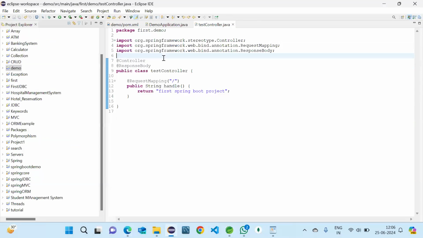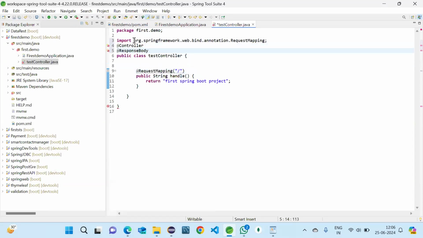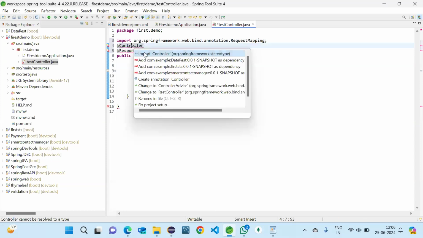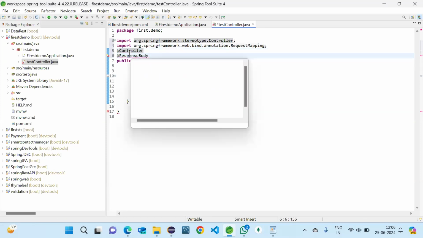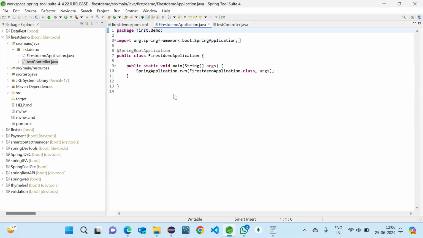Those two I will copy from here. Import them. Yeah, save. So what is the error? One added. Yeah, save. After this, come here and run the code.